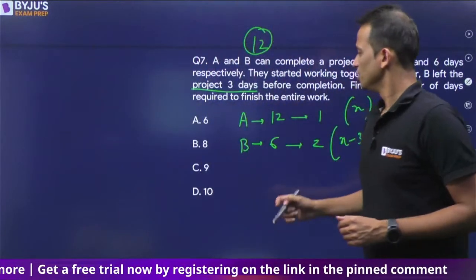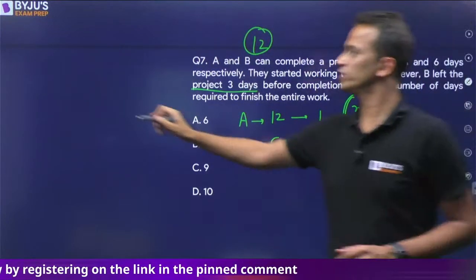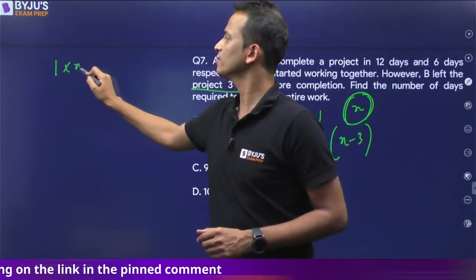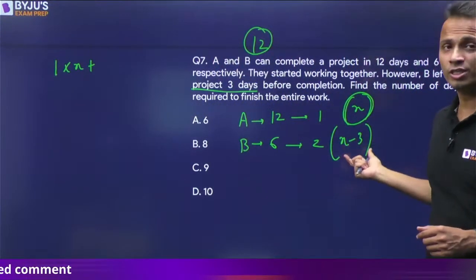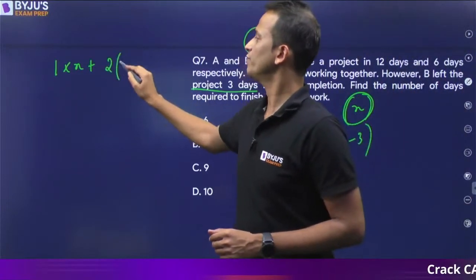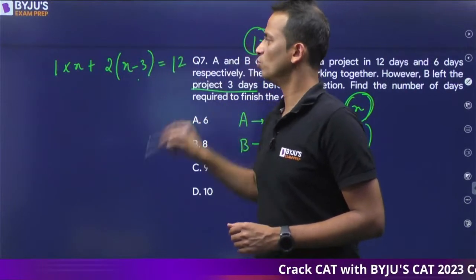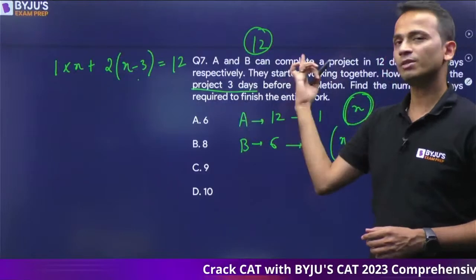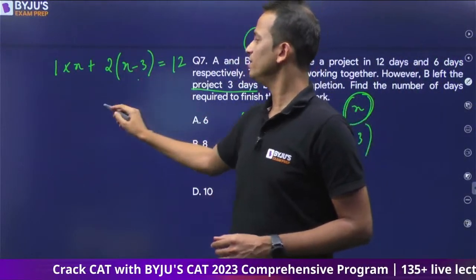Okay, so X days work of A at a rate of 1, which is 1 into X, plus X minus 3 days work of B at a rate of 2, twice of X minus 3, should be equal to the total work, that is 12. Now you can simplify this and get the value of X. So 3X is equal to 18.